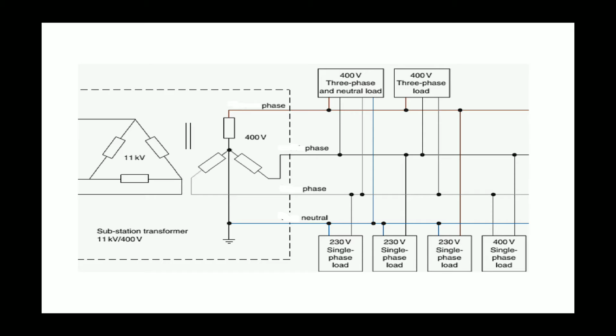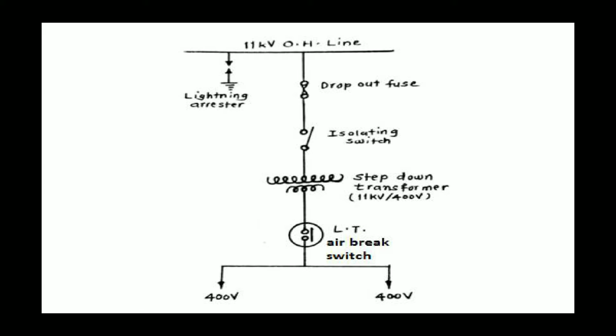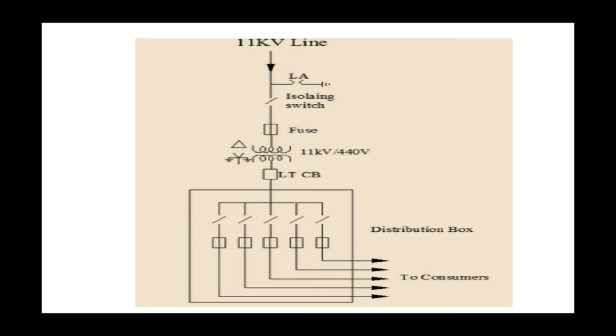This one is also a single line diagram for 33 kV, 22 kV, then 11 kV to 400 volt substation. This one is also the same.